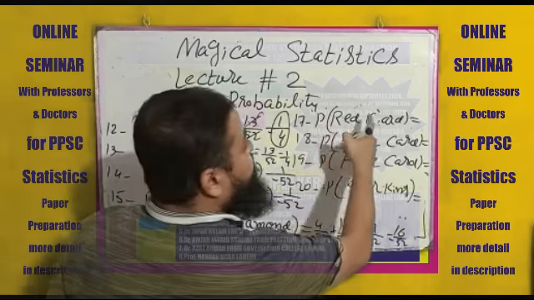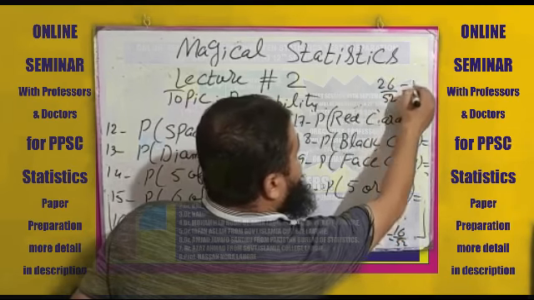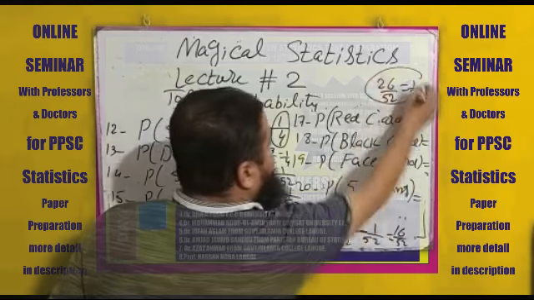Now, probability of red card. How many red? 26 out of 52. That will be 1 by 2. Probability of black cards. That will also be the same.